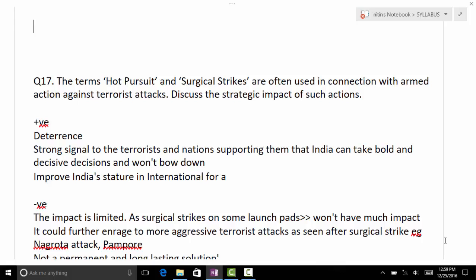Legally we never accepted it, but otherwise we always did it, and other people also do this. In 1995 there was an Operation Golden Bird. Do you know that? In 1995, the Myanmar and Indian armed forces did surgical and other types of operations on our Myanmar borders collaboratively to neutralize the insurgents who took part in the insurgency within the Indian state. After that, even in 2006, we did the same with Myanmar. But this time the negative impact came, because Myanmar said you didn't inform us. So that is one factor.